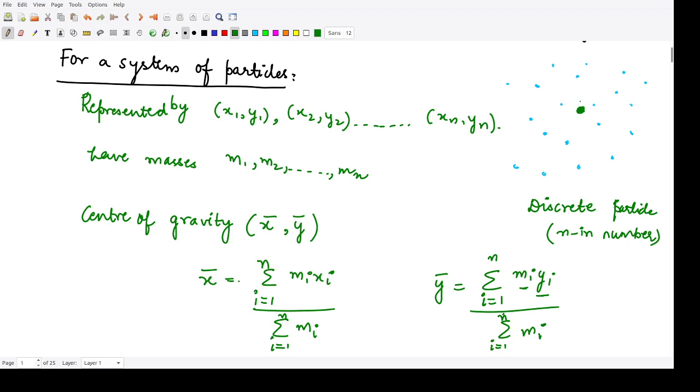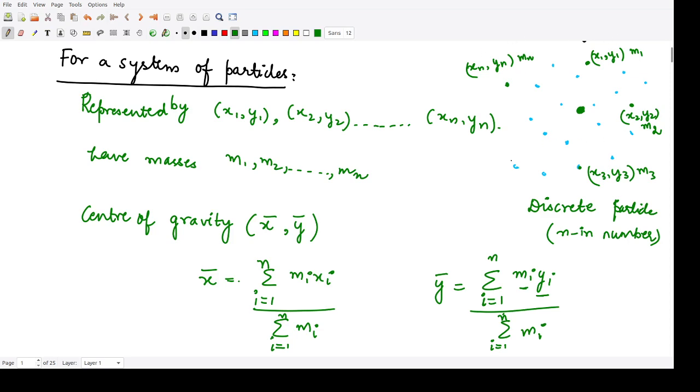If I denote the position of the first particle by x1, y1 and its mass by m1, the second particle would be x2, y2 with mass m2, and the third particle would be x3, y3 with mass m3, and so on. Suppose we have n particles; the nth particle has position xn, yn and mass mn.